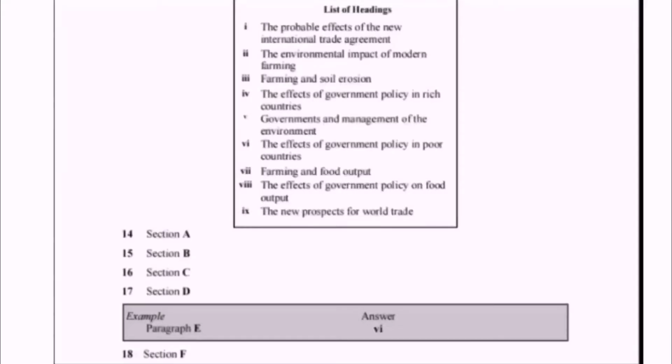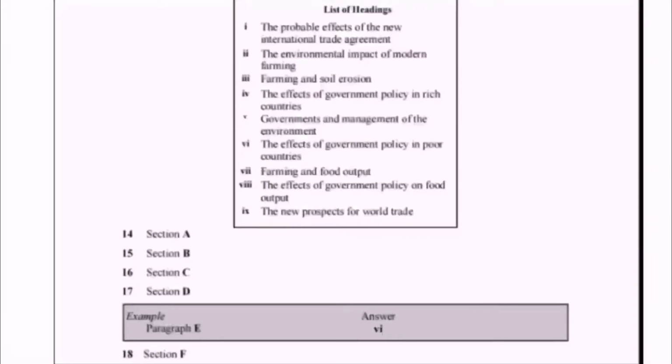Heading number 3, farming and soil erosion. Soil erosion means a process when water and wind remove soil particles. So we can say it is a state of earth when it is unable to produce crops. Heading number 4, the effects of government policy in rich countries.